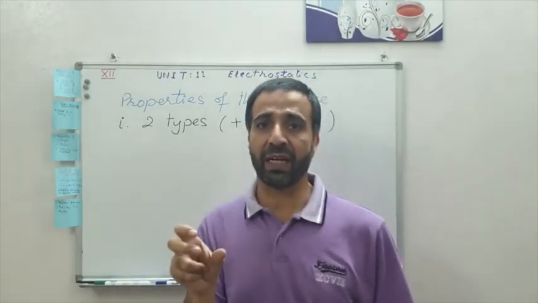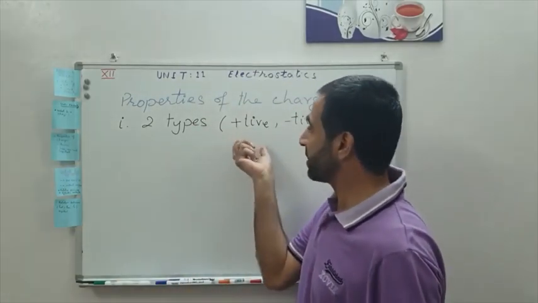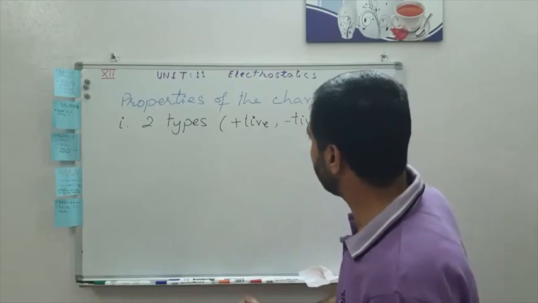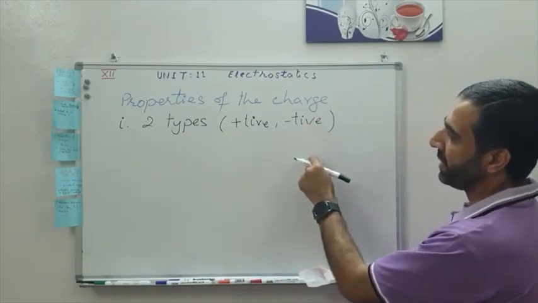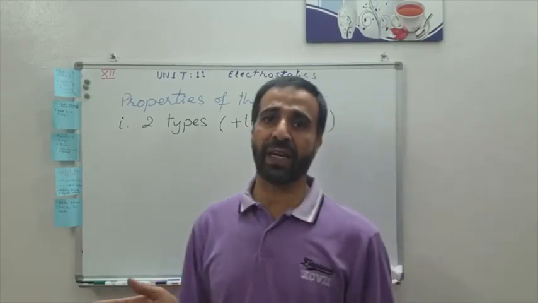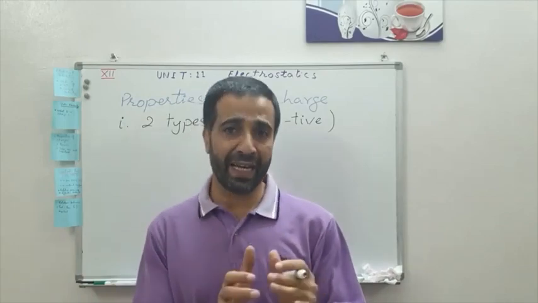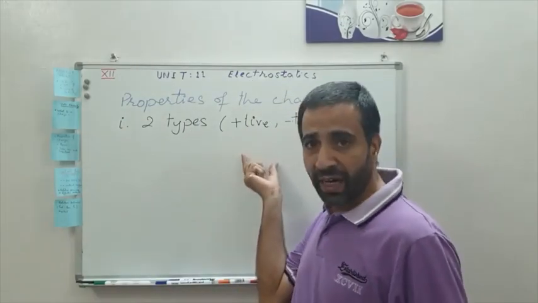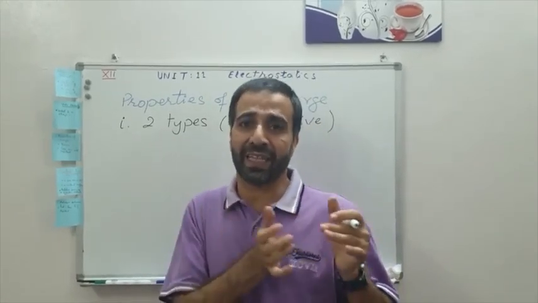Now remember class, I want to tell you another thing also. Besides the positive and negative charge, there are other terms used: the positively charged body and the negatively charged body. The positively charged body is the body which has a deficiency of electrons, the body which loses electrons.